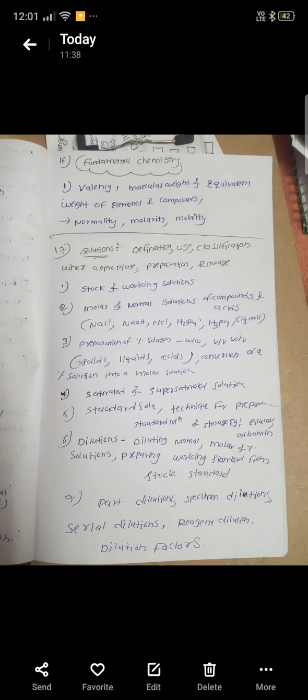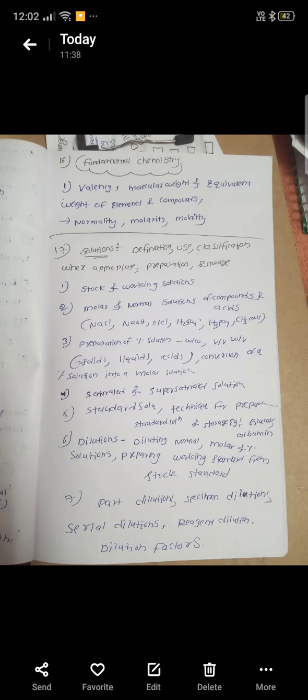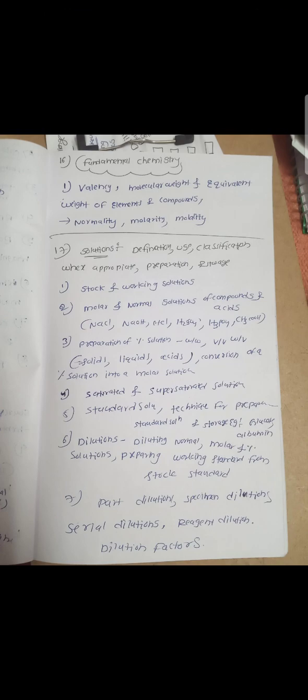In solutions, we can learn the definitions, uses, classification, where appropriate, preparation and storage. The first subtopic is stock and working solutions. The second subtopic is molar and normal solutions of compounds and acids like sodium chloride, sodium oxide, hydrochloric acid, sulfuric acid, H3PO4 and CH3COOH. The third subtopic is the preparation of percentage solutions: weight by weight, volume by volume, and weight by volume, meaning solids, liquids and acids.